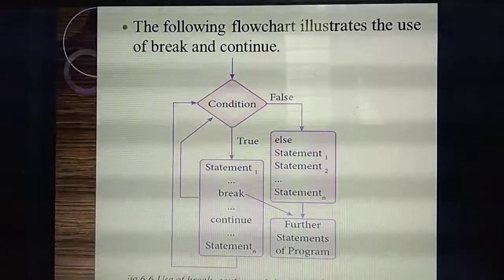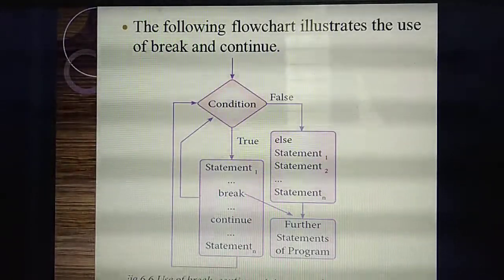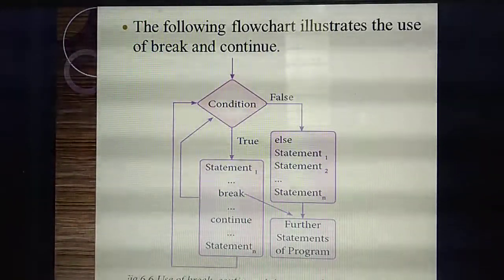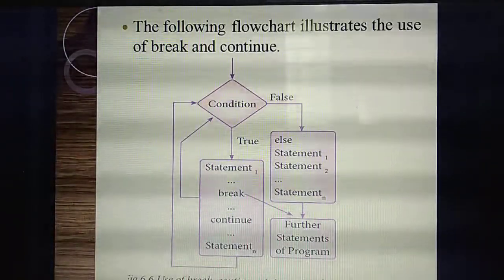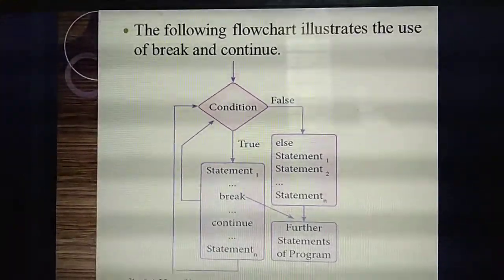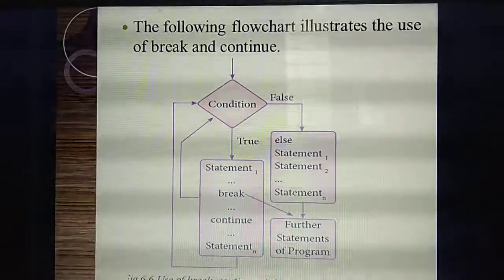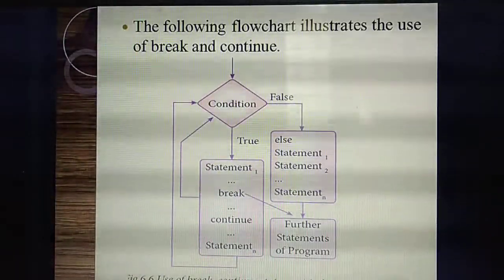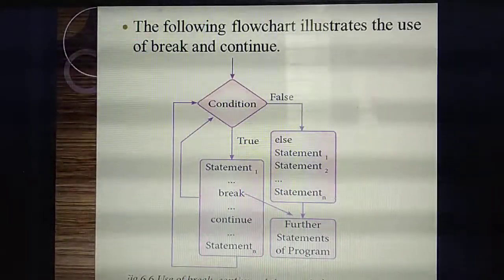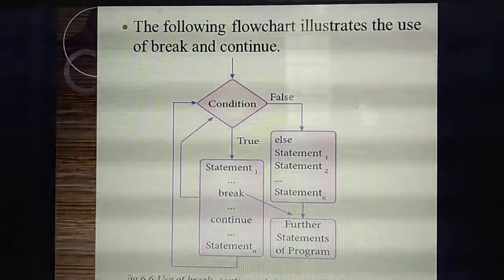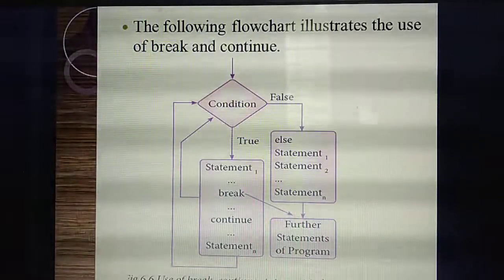So the remaining statements won't get executed. Understand? So the break statement will terminate the loop whenever the break statement is found by the compiler. In that place itself the program will get terminated. Remaining statements won't get executed. That's the use of which statement? Break statement.